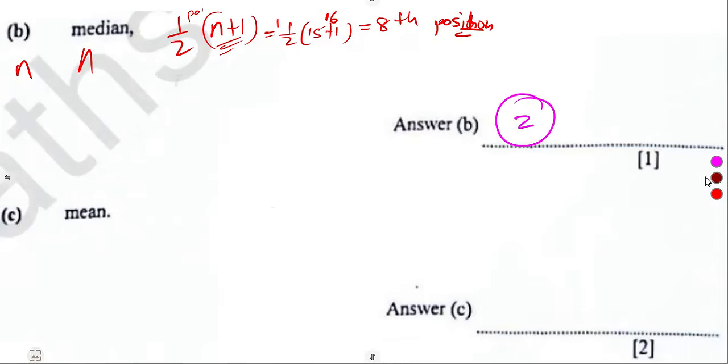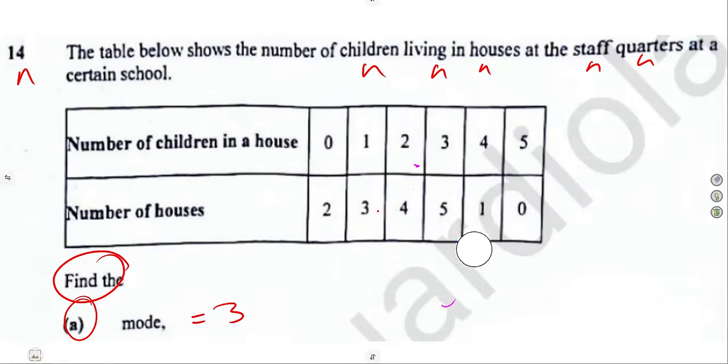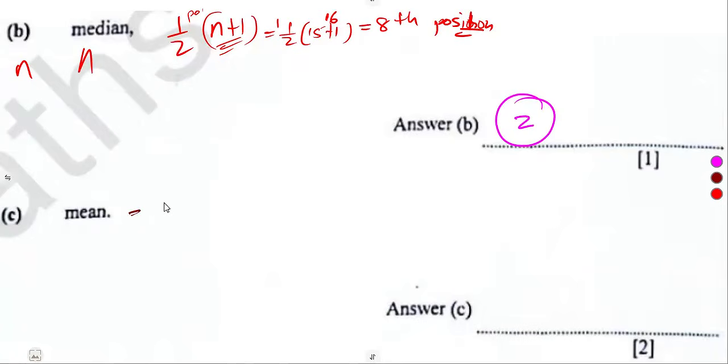Then the mean, remember average, guys. If you're given this form of a table, you just multiply the corresponding values, then divide by the frequency. So I want you to multiply this 0 by 2, 1 by 3, 2 by 4, 3 by 5, 4 by 1, 5 by 0. Those are the numbers you obtain on top, which is 30 over, remember I said the frequency is 15. So that was going to give us a 2 again.